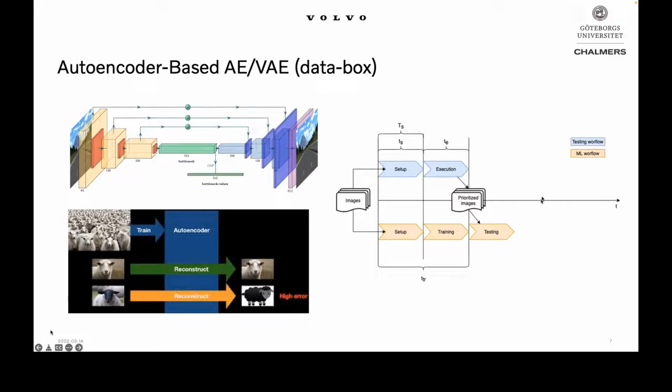The workflow, also on the right side of the slide, shows that since this is a data box technique, we don't need to have access to the trained model under test. We can start the setup and execution of the prioritization at the same time as we start the setup and the training of the system under test. And then we have prioritized images, and then we can start testing. This is data box because, as I said, we don't need to have access to the model, but we do need to have access to the training data in this case.